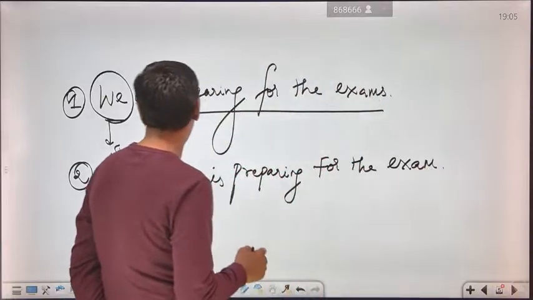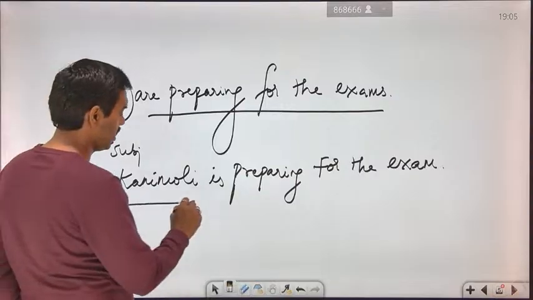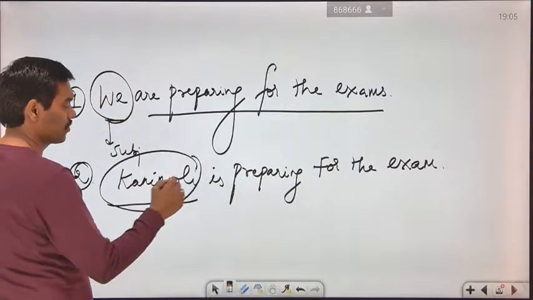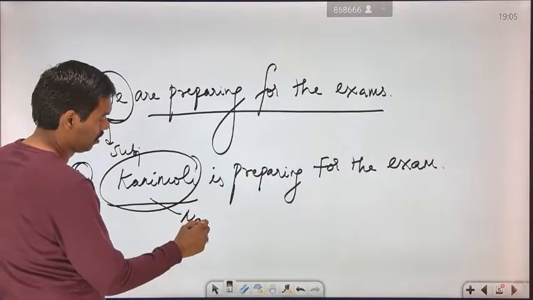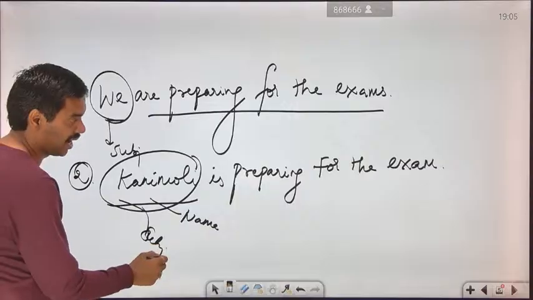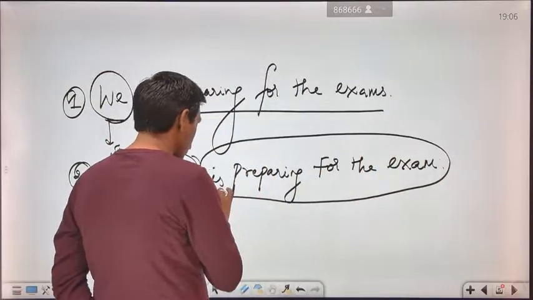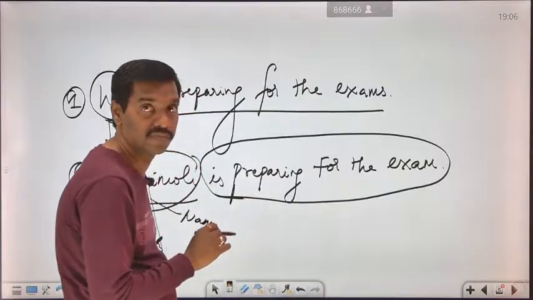So instead of "we," I replaced it with some other subject, such as Kanimozhi. It is a name. Okay, so Kanimozhi stands for a name. This will be represented in terms of subjects, and "is preparing for the exam." "Is preparing" becomes the verb. We are going to see about the verbs.